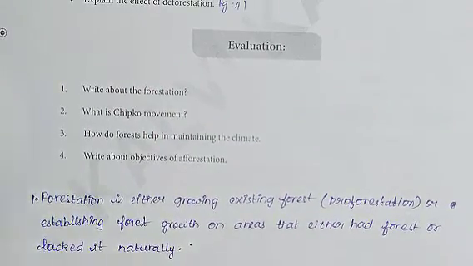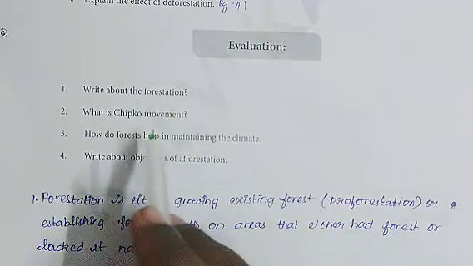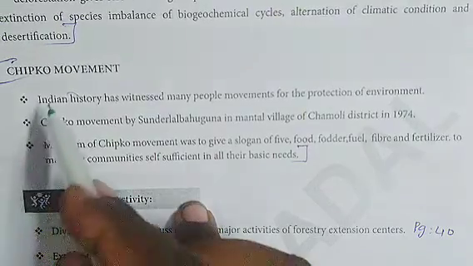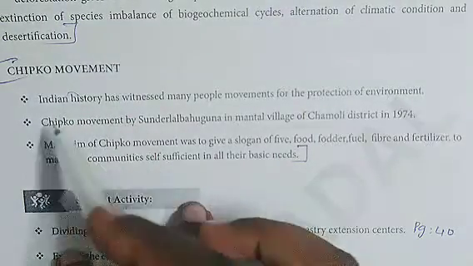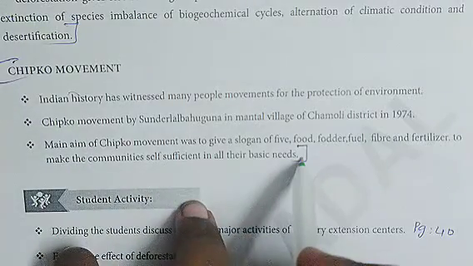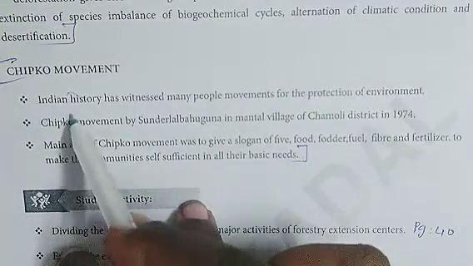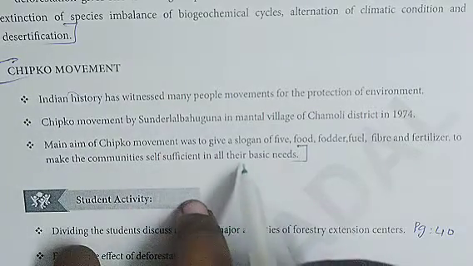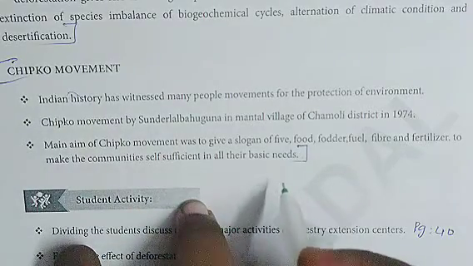Next, second one, what is Chipko movement? The answer starts from "Indian history has witnessed" till "all their basic needs".